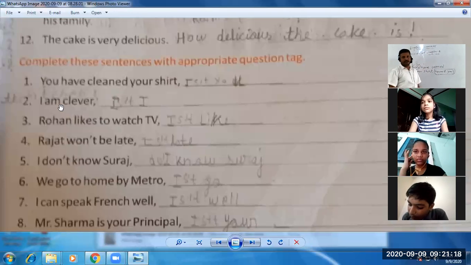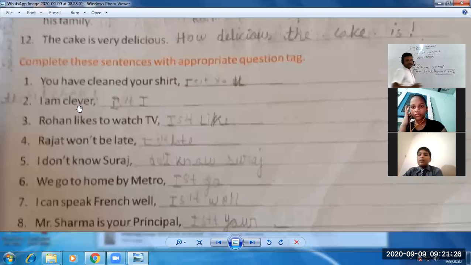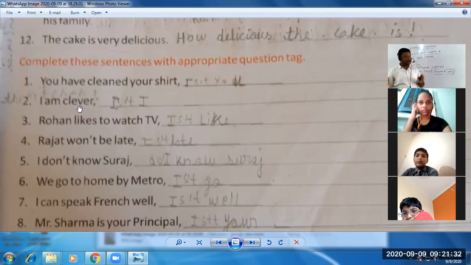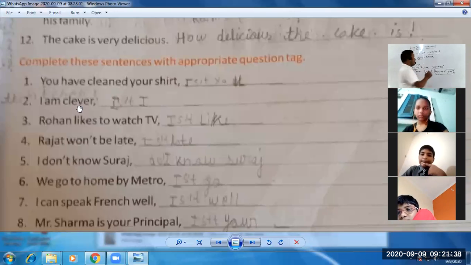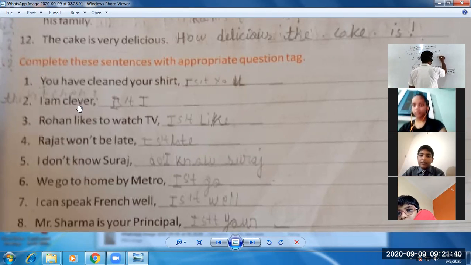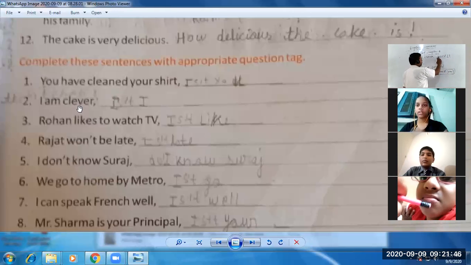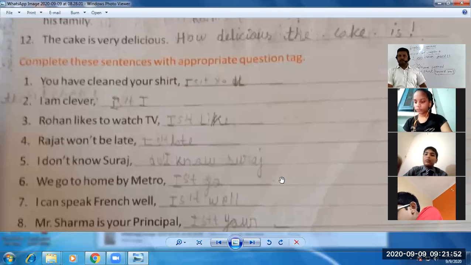you can see in the sentence, I am clever. So as I told you about the rule, again it's affirmative, so its question tag should be like amn't I. But no, students, am I के लिए जो हम short form use करते हैं, that is aren't. आप याद कर लो इसको. Aren't I, and question mark. So it would be like this, aren't I. Don't write amn't I. Amn't I उसका question tag नहीं होगा.